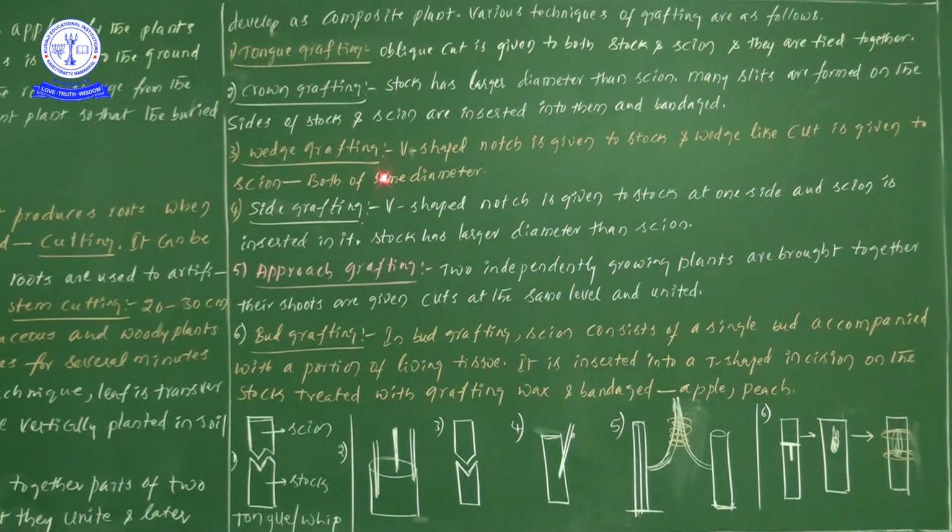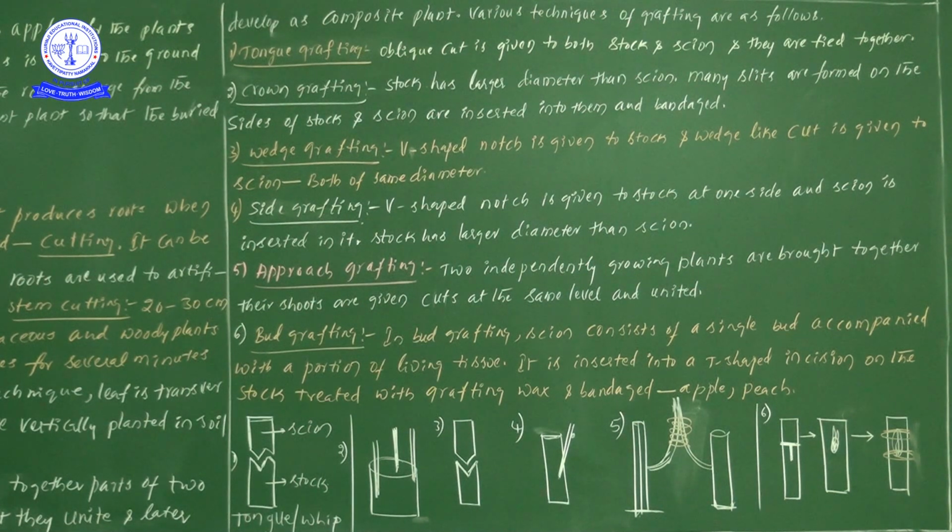Next, the wedge grafting point of view. What is the information? A V-shaped notch is given. Once you see the third diagram, a V-shaped notch is given to the stalk, and a wedge-like cut is given to the scion. But again we have to concentrate: both must have the same diameter.